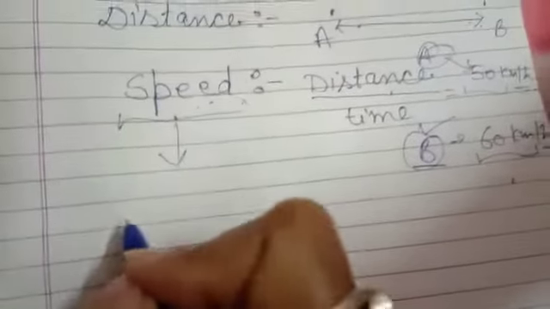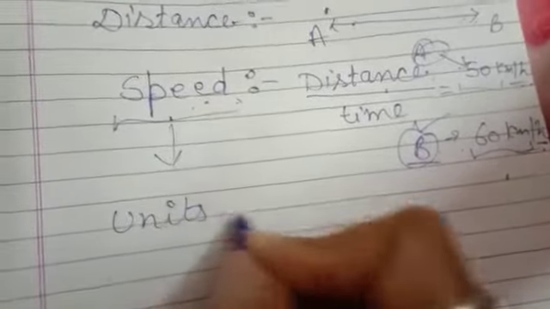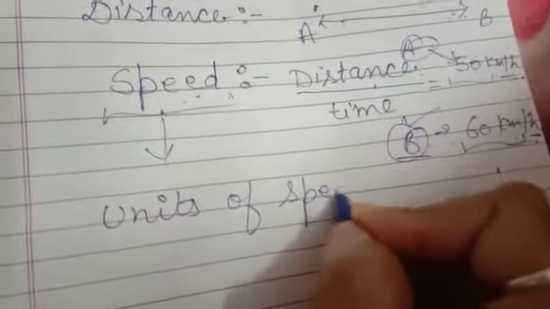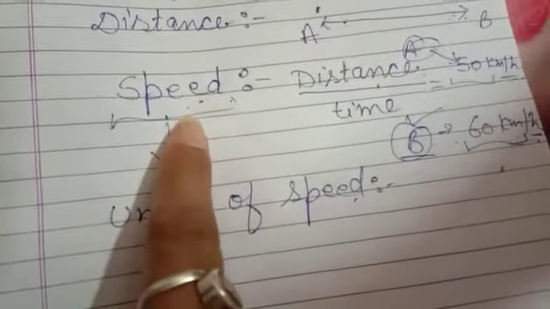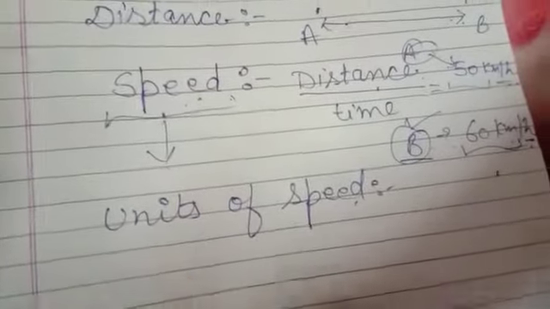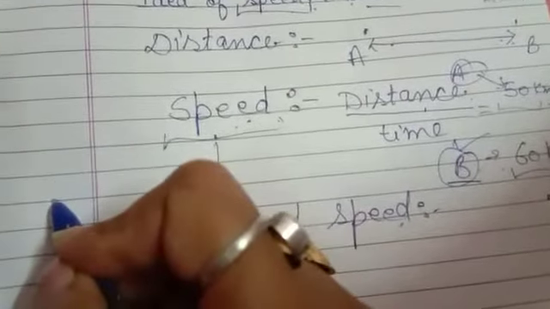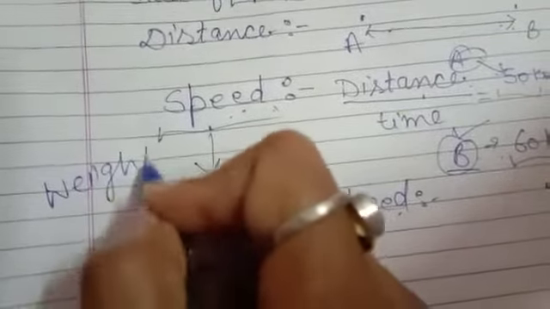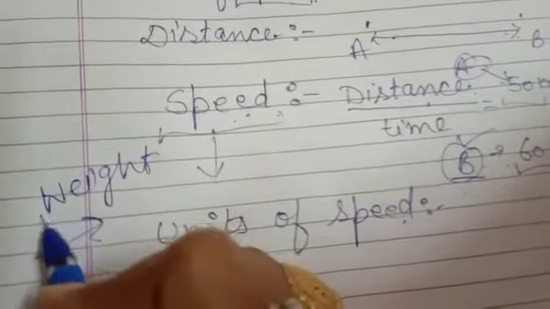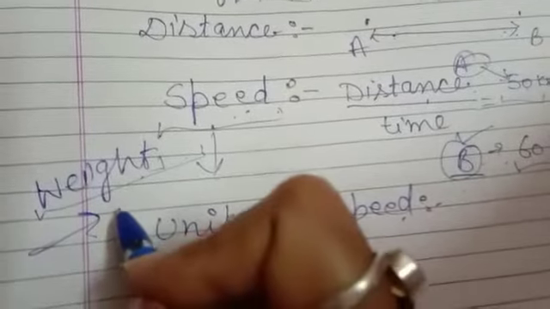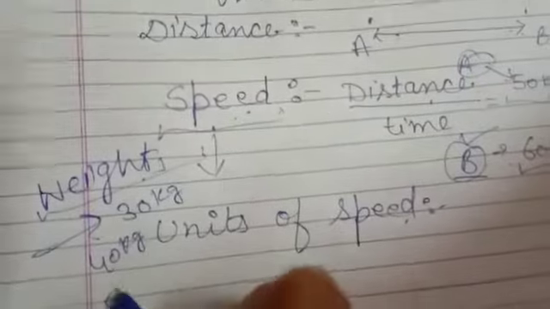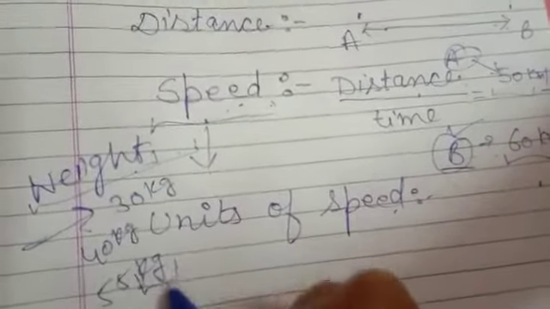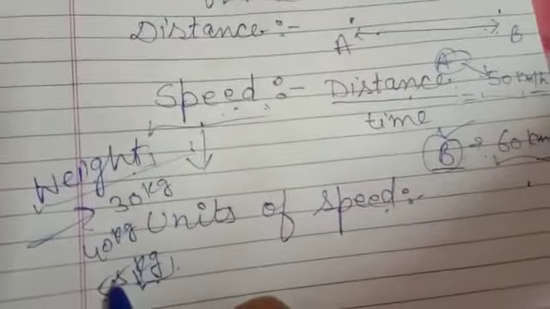Now the next thing is the units of speed. A unit is that thing in which we measure any physical quantity. Like, in what do we measure speed? For example, weight. If you are measuring your weight, you always say my weight is 30 kg, or 40 kg. If I say my weight is 55 kg, then kg is a unit in which we are measuring weight, right?